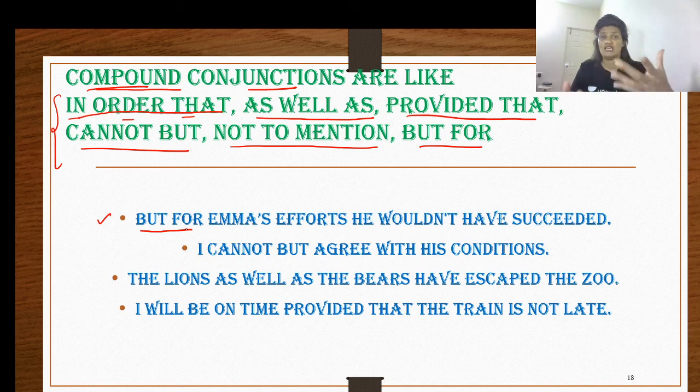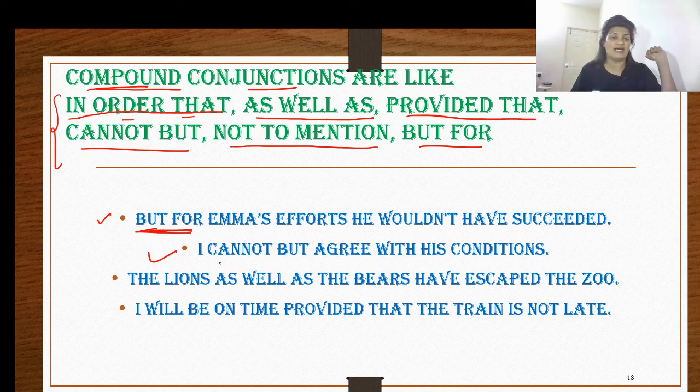So to say that, we have brought in 2 conjunctions put together: but and for. These 2 have been combined together, and now they give altogether a different meaning. But for Emma's efforts, he wouldn't have succeeded. If Emma had not tried, then he wouldn't have succeeded. That's the meaning of this conjunction, but for.